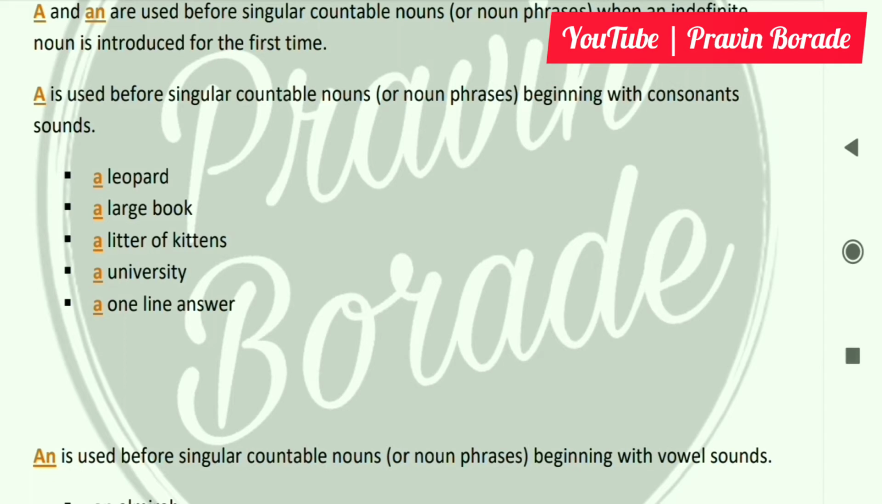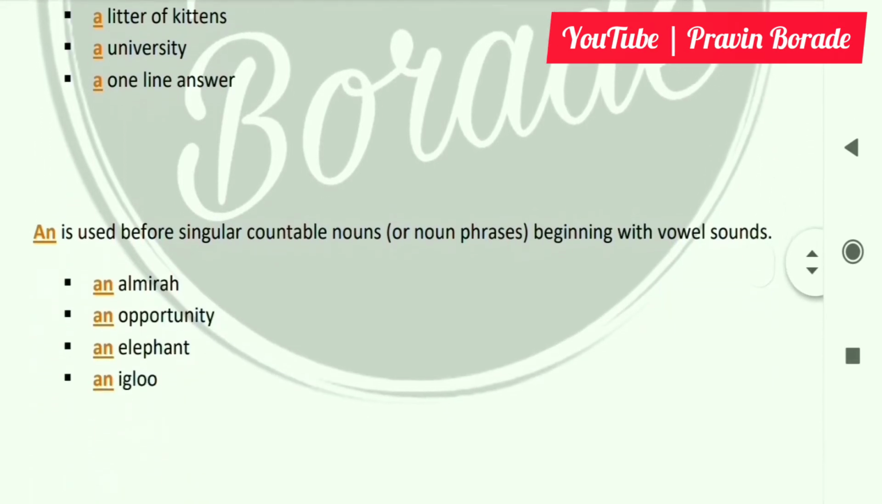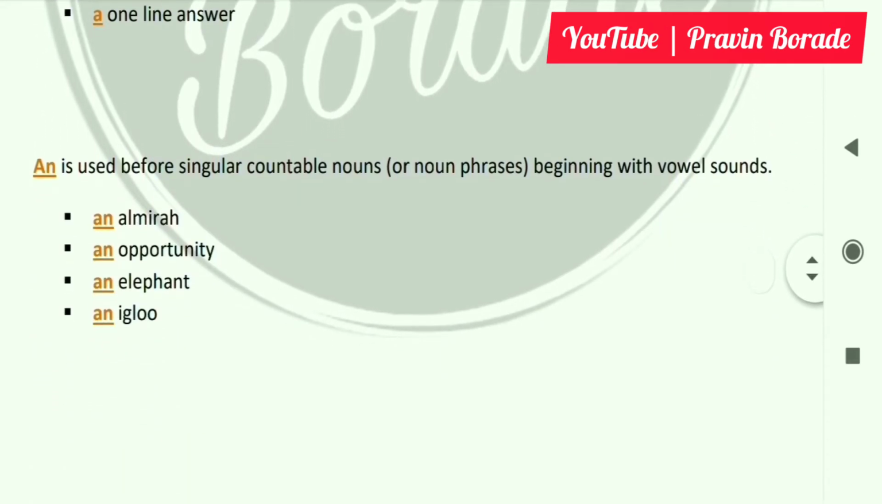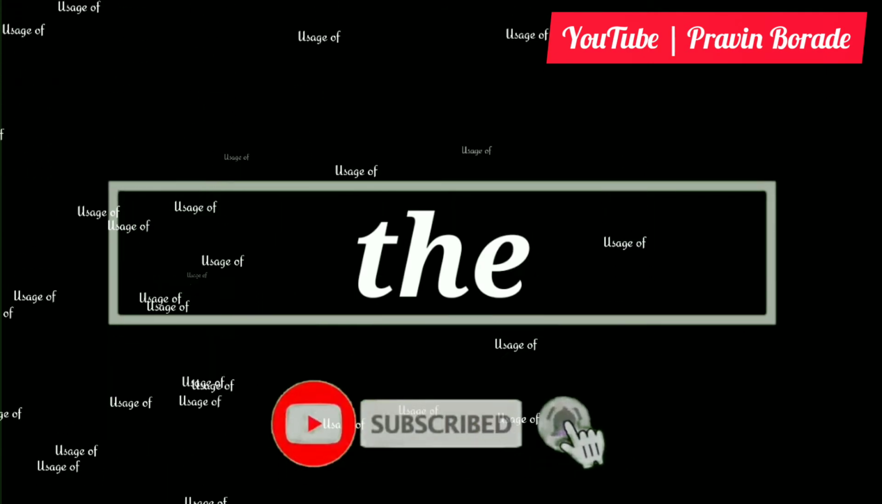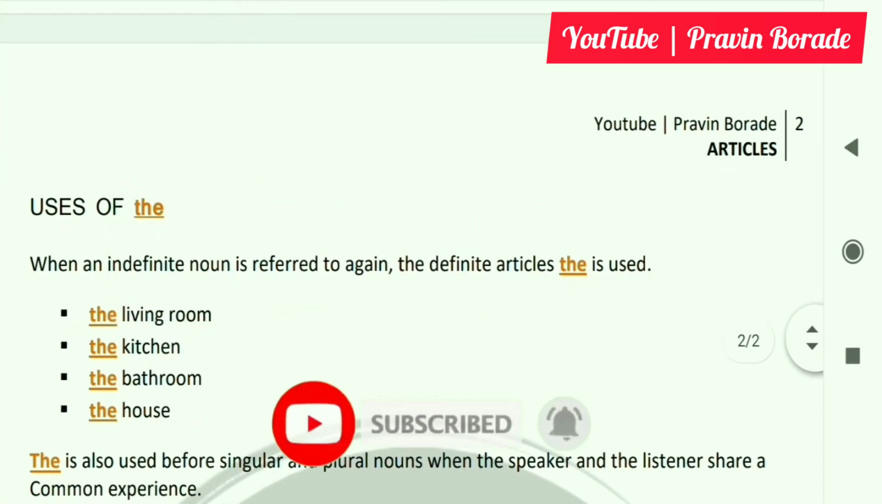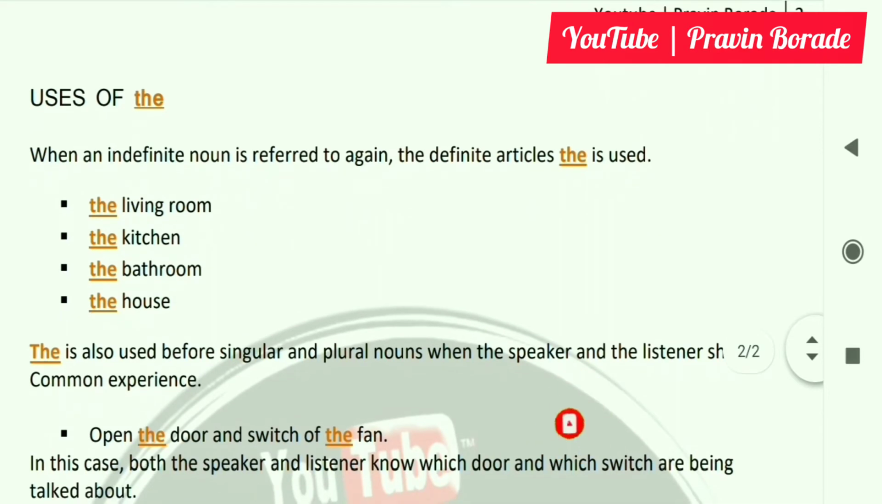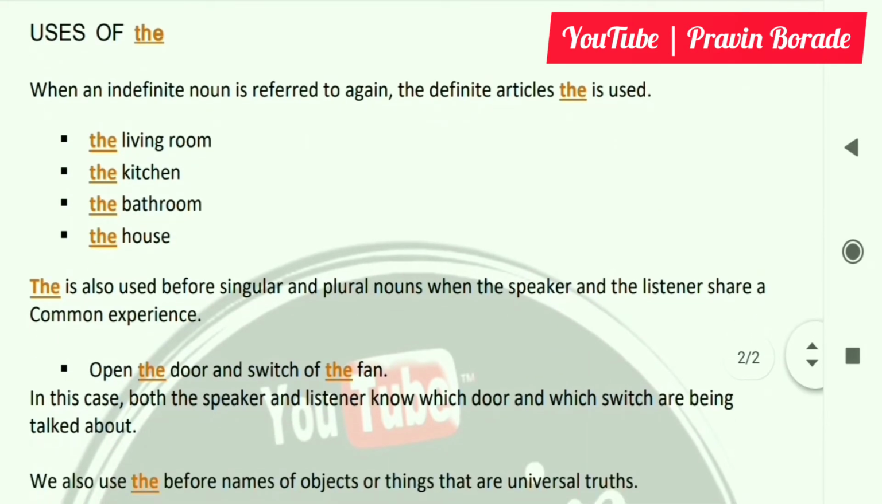Next, an. An is used before singular countable nouns or noun phrases beginning with vowel sounds. An almirah, an opportunity, an elephant, an igloo. Uses of the. When an indefinite noun is referred to again, the definite article the is used. The living room, the kitchen, the bathroom, the house.